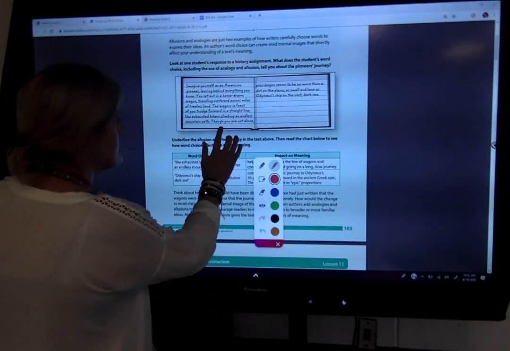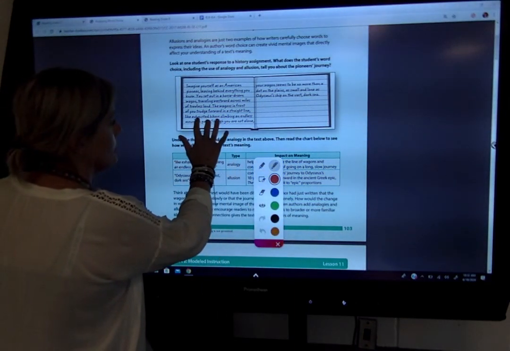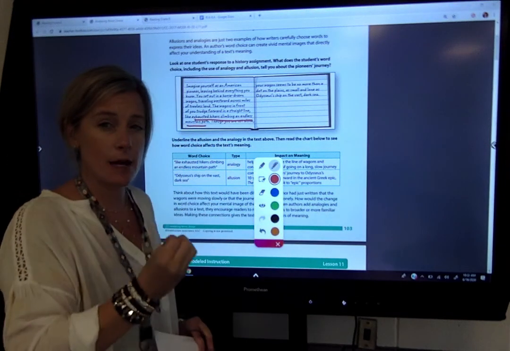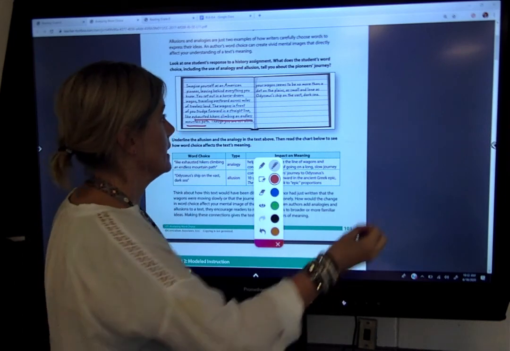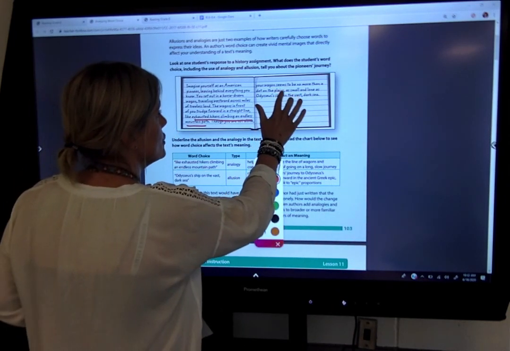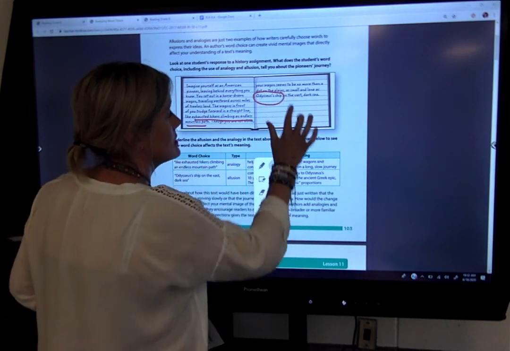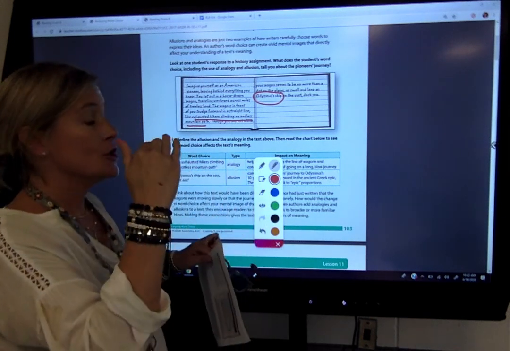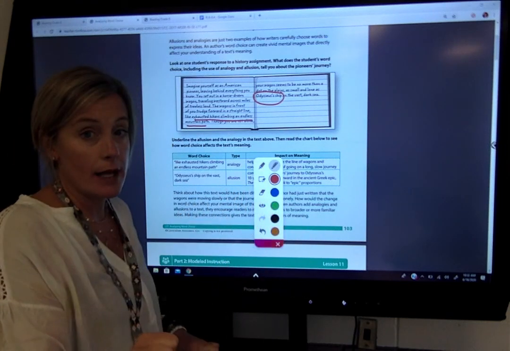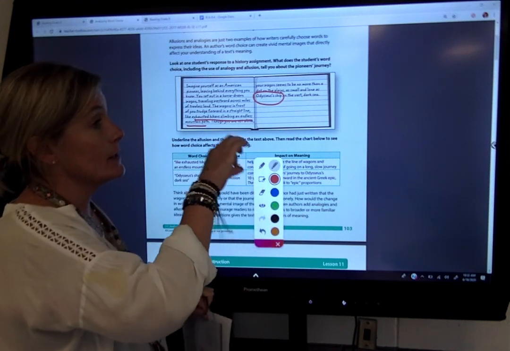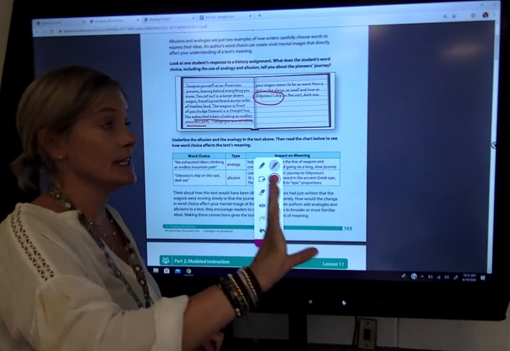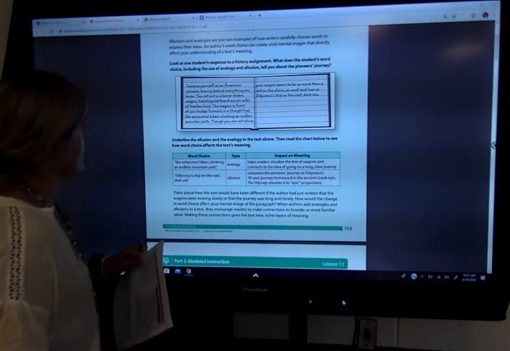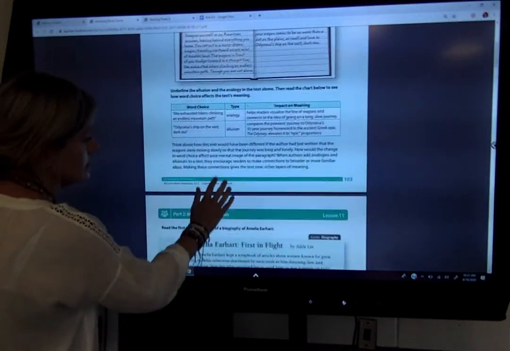Well, we know that this student is writing about American pioneers traveling on that long journey. So he uses an analogy. He compares it to hikers climbing an endless mountain path because that's something that we may be familiar with. And then he also uses Odysseus' ship, and that's an allusion because he's referencing back to a Greek epic. And in the Odyssey, they traveled for like 10 years. Okay, now let's look at something else.